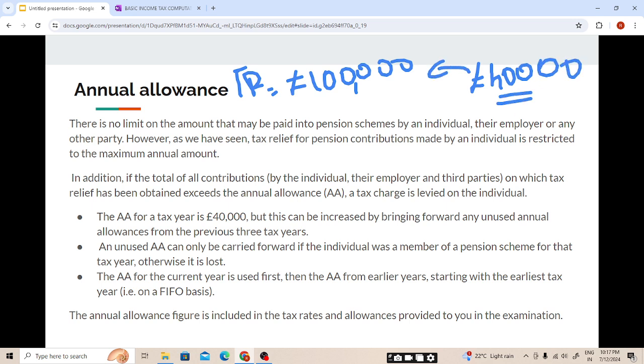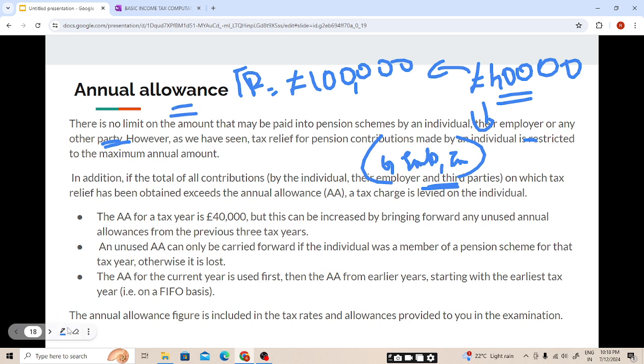And this limit will include what all contributions, students? So this will include gross contribution by employer, employee, or any third party on which tax relief is claimed.